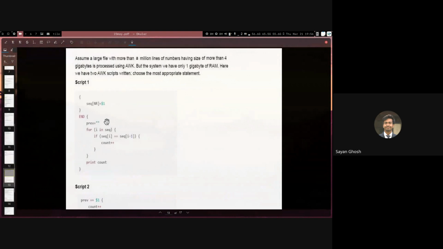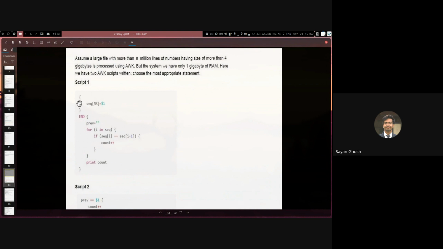So in the next one, we have: assume a large file with more than 1 million lines. What this question is trying to state is you have very limited RAM and a very big file. So you don't want to store everything in your RAM. You want to use as little memory as possible. And the question is which of these two scripts is more efficient on memory?